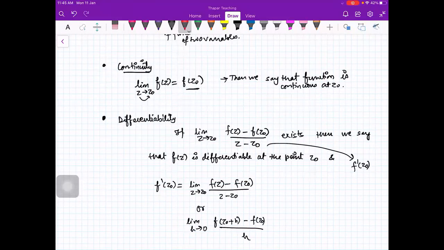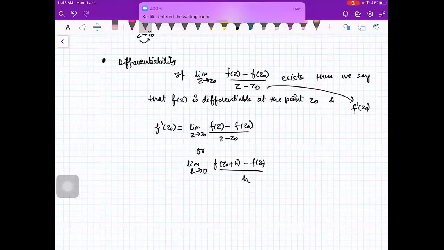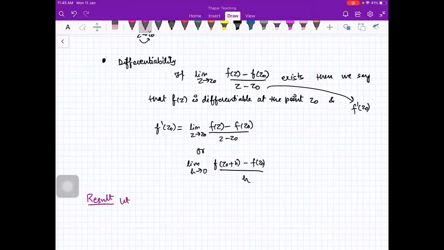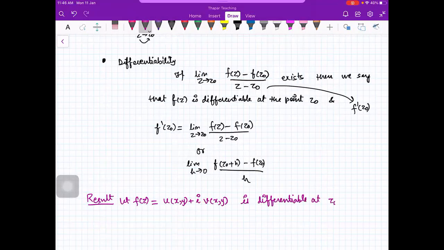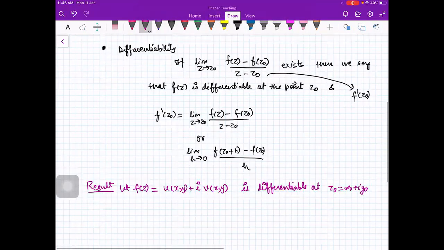Till now the concepts are the same, but in case of complex valued functions of complex variables, we have a result. We are not going to prove that result, but I am going to state it. Let f(z) be u(x,y) plus iota times v(x,y). Suppose this function is differentiable at the point z naught, say that point is x naught plus iota y naught.